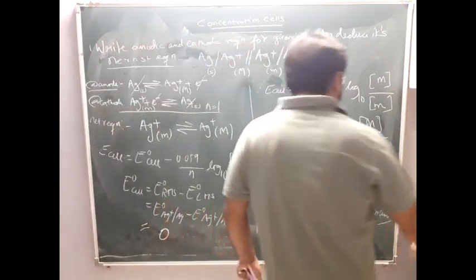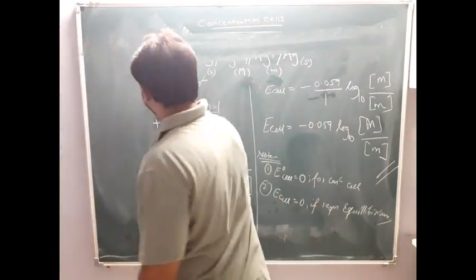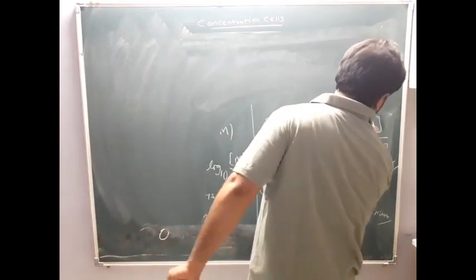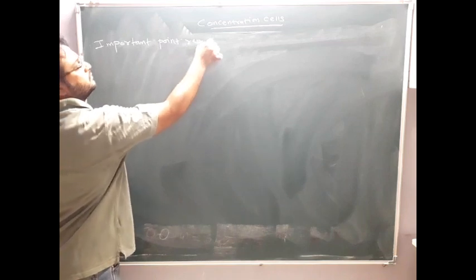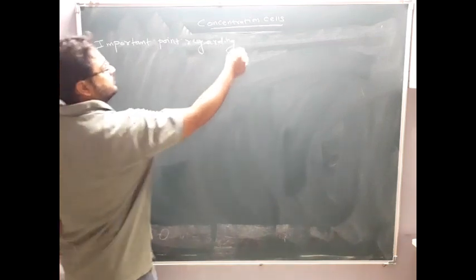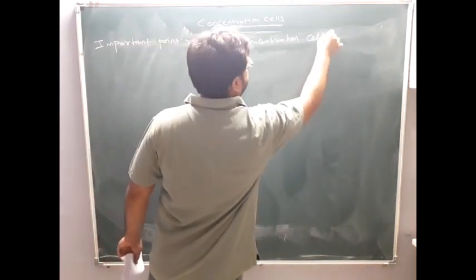Clear? Now, the next point is an important point regarding concentration cells. This is very important here. So you can write down the important points regarding concentration cells. You can write down the first. See here.